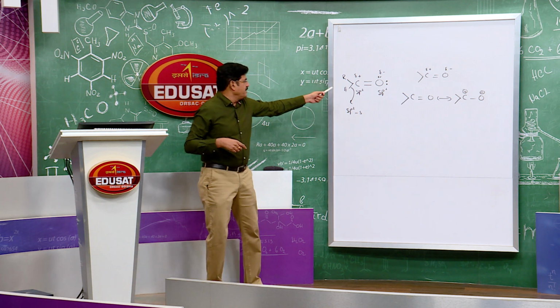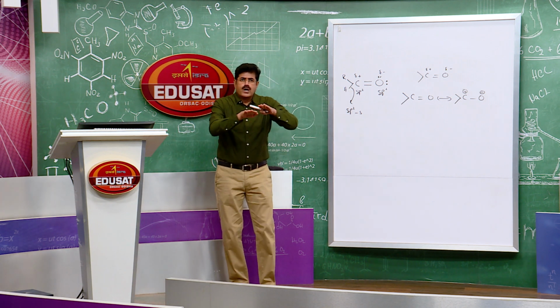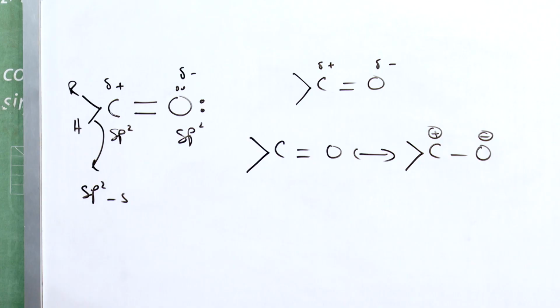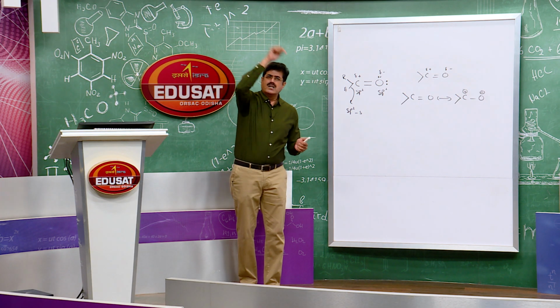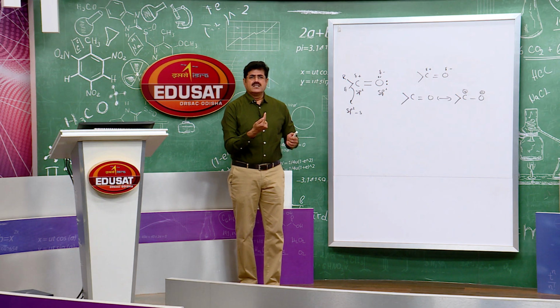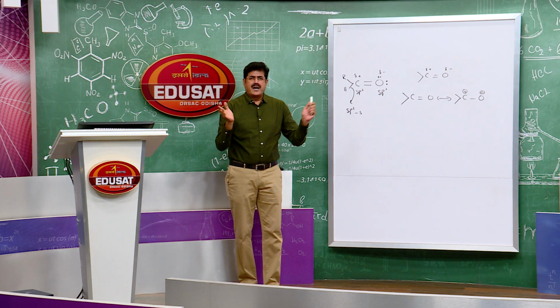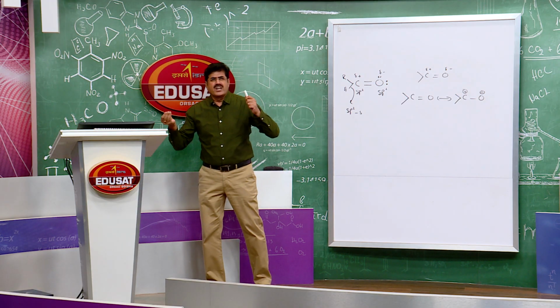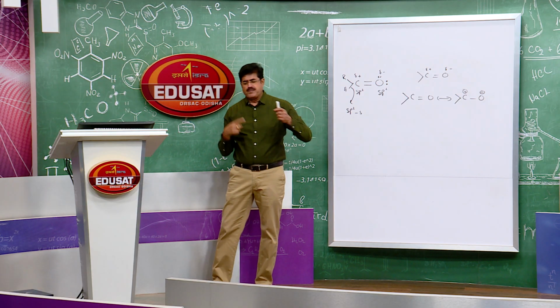It is planar here, it is sp2 hybridized. So the alkyl group, hydrogen and oxygen in this case are in the same plane. So the nucleophile can attack the carbonyl carbon either from the top or from the bottom. Either it attacks from the top side or from the bottom side. Okay? So that is why the carbonyl carbon can be attacked by the nucleophile from either end, either from the top or from the bottom.